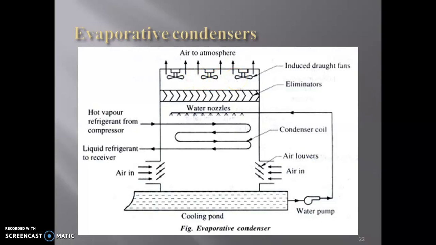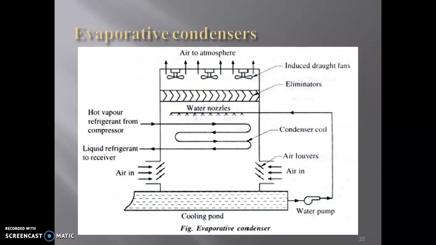So in the evaporative condenser, what we are seeing is that there are two air louvers, and from these two air louvers, air enters into the system, and on the bottom side there is a cooling pond. In the cooling pond there is cooling water, and that cooling water is sent to the water nozzle through a water pump. The water nozzle sprays the chilled water coming from the cooling pond on the tube of refrigerant, and due to this, hot vapor refrigerant from the compressor is converted into liquid refrigerant going to the receiver.